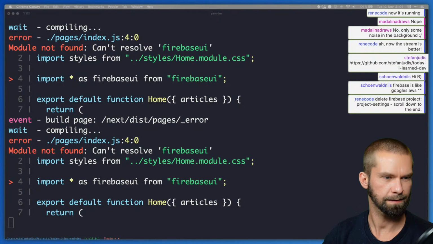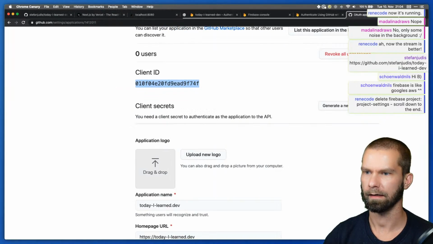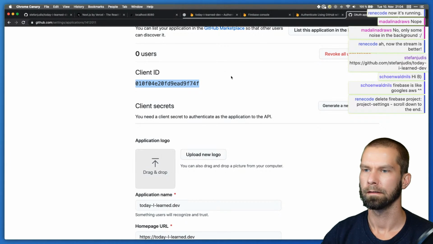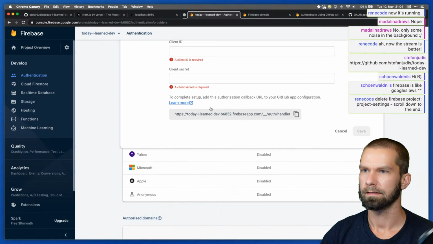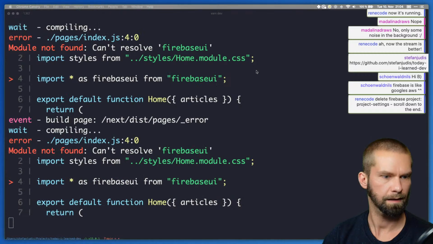So I have no client ID, which I don't. Okay, let's bring it back. I don't mind about the client ID, so let's have a look. To add this here, but I do mind about the client secret, which I'm gonna create a new secret.